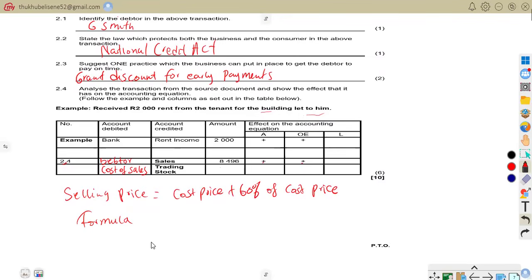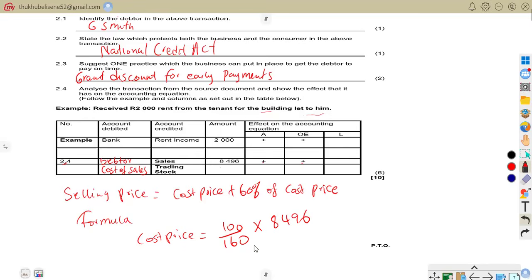Our formula is going to be: cost price is equal to 100. So we know all our goods are produced at a 100% cost over 160, because you have said our selling price is cost price plus the 60%. So we're going to have 100 over 160 times our sales, which is 8,496.